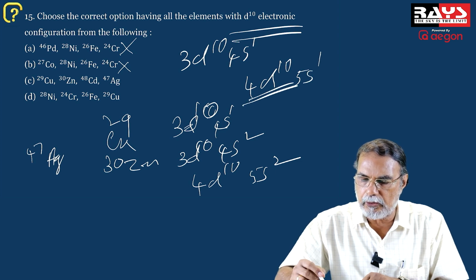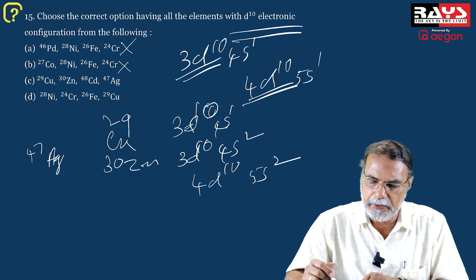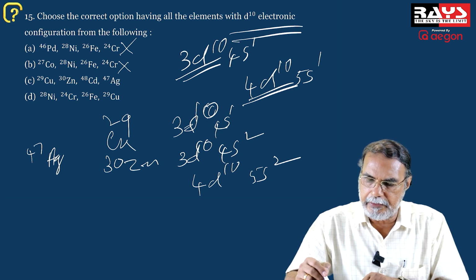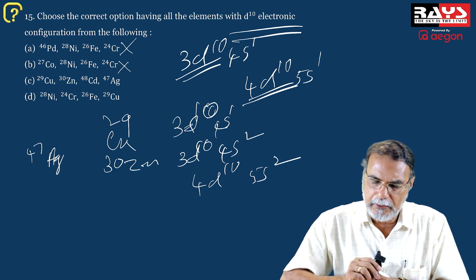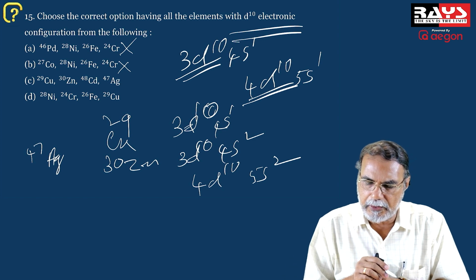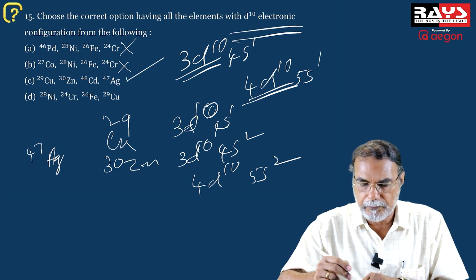So it is again a d10 configuration. So silver 47 has a d10 configuration, cadmium 48 has a d10 configuration, zinc 30 has a d10 configuration, and copper 29 also has a d10 configuration, which means all these four have d10 configuration.